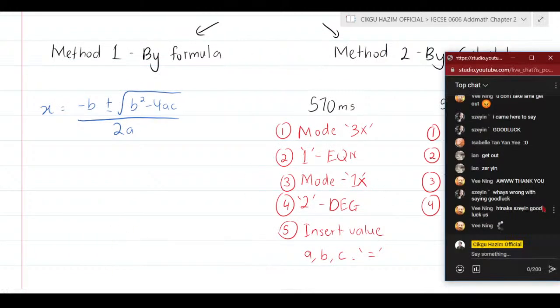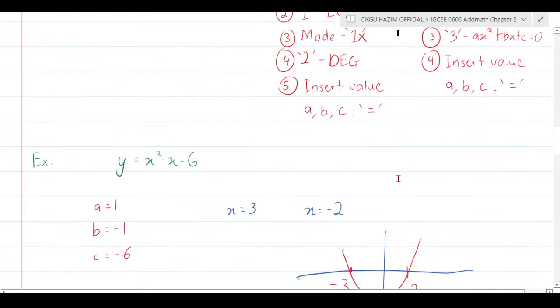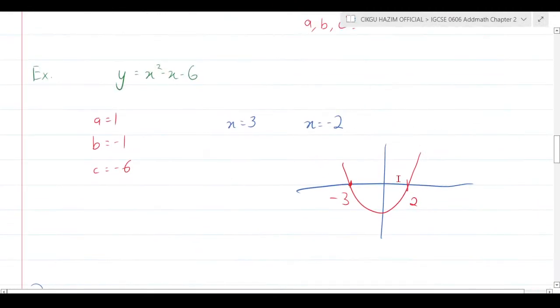Even if it's not clear, try to repeat this live video again and again. Okay? Alright, so I hope that's quite okay. And now let's see it with the example, which is y equal to x squared minus x minus 6. You know that the value of a equal to 1, b equal to negative 1, c equal to negative 6.